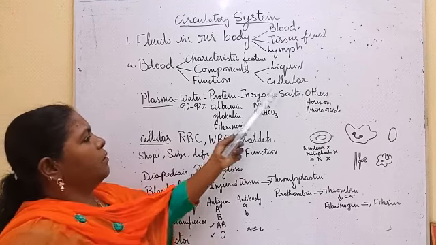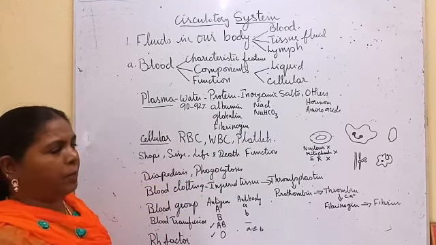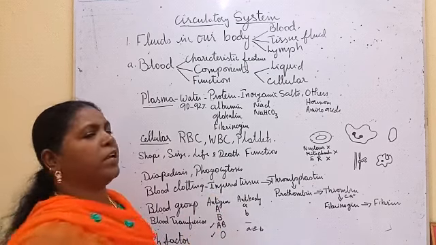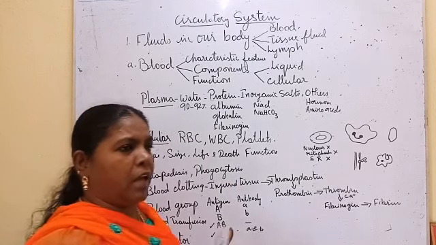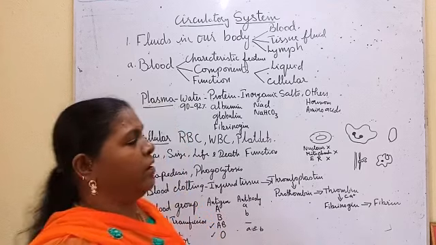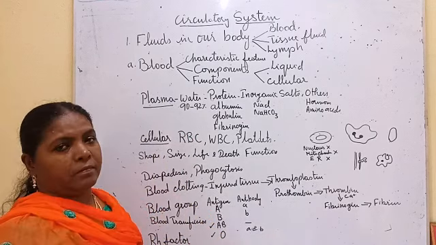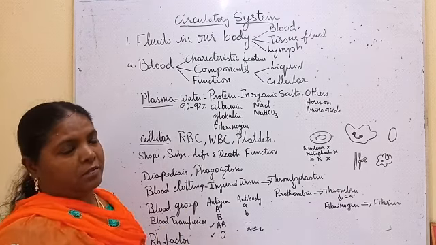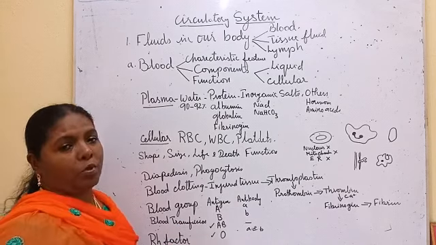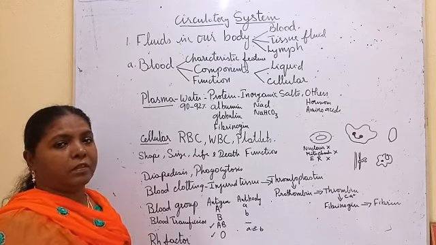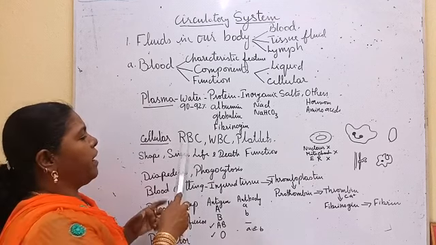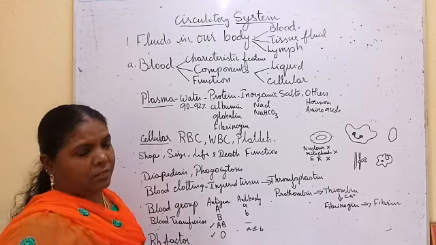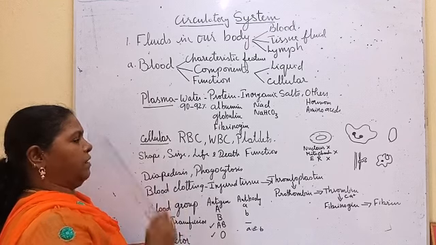In plasma, we can see the cellular components of the blood. What are the cellular components of the blood? RBC, WBC, platelets. All these cellular components we have studied in earlier classes. RBC, erythrocytes, red in color. WBC, leukocytes, colorless. Platelets, thrombocytes. These technical terms you must know, so no more saying just RBC, WBC, platelets: erythrocytes, leukocytes, thrombocytes. Now one by one we are going to see this.